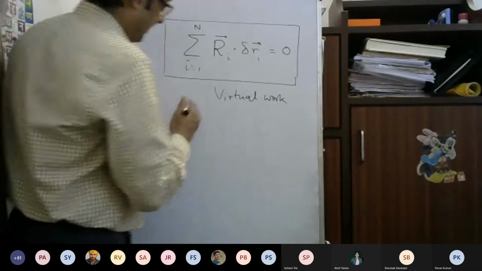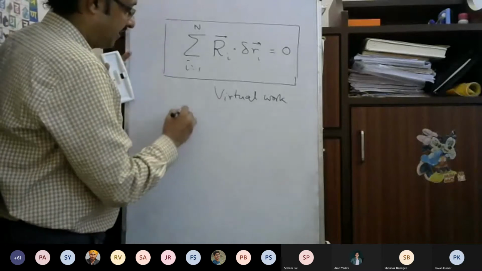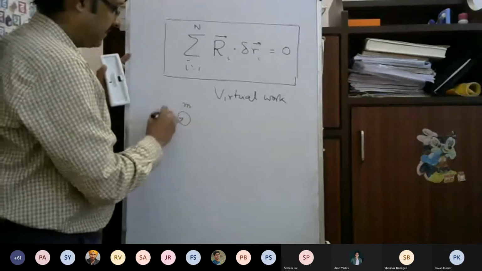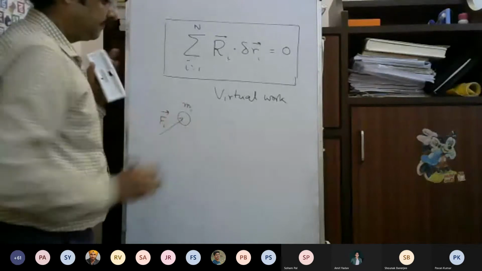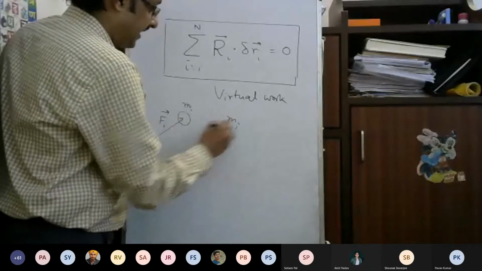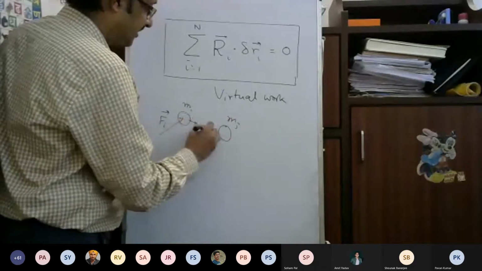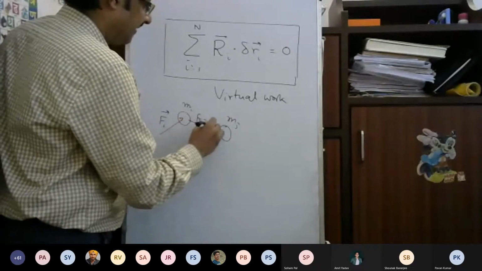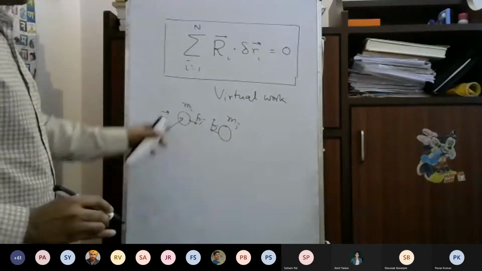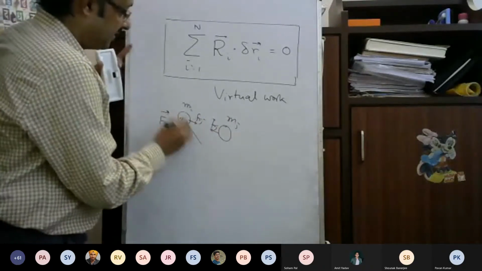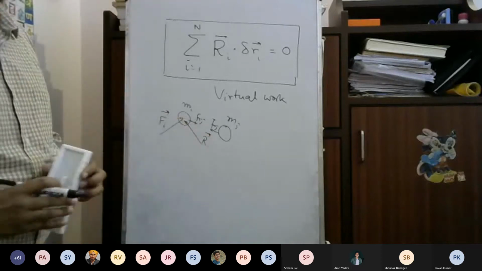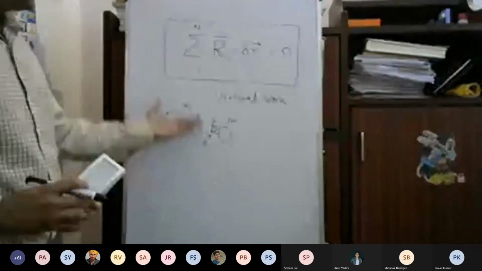Now, suppose there is a point mass. On the ith particle, there may be many other particles j, so there may be internal forces Fij, along with external forces. In addition, there will be the constraint force, let us say Ri, because of the ideal constraint.